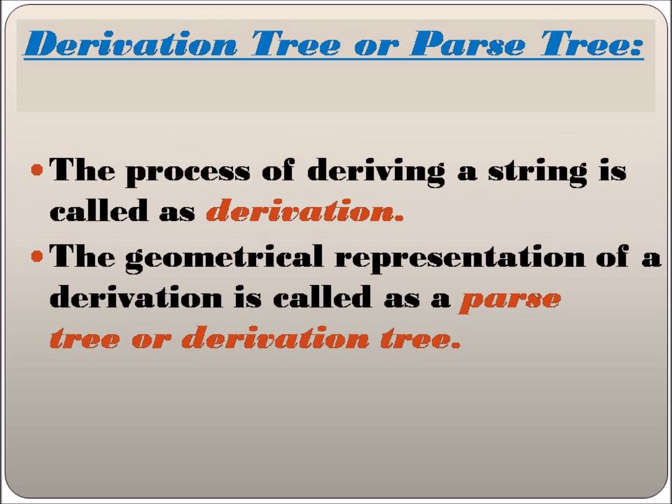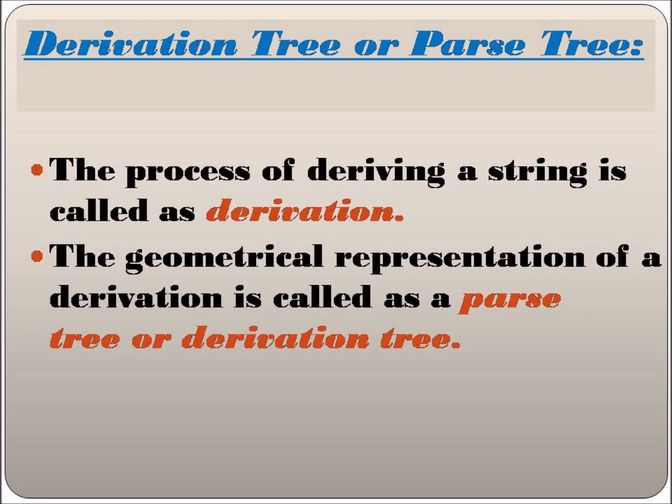So now we understand what exactly a context-free grammar is: G is equal to (V, T, P, S), where G is nothing but a grammar, V is a set of non-terminal symbols, T is a set of terminal symbols, P is the production rules, and S is the start symbol.